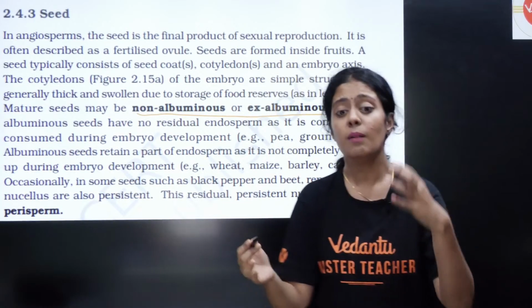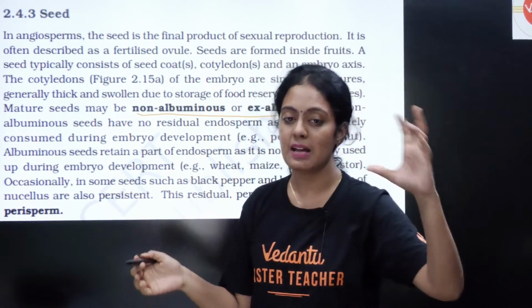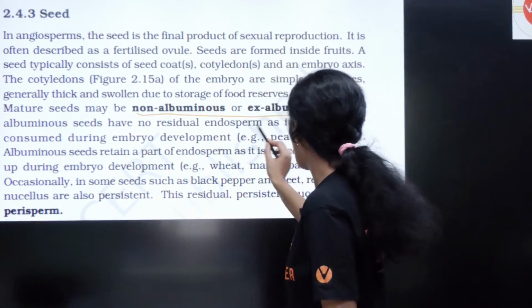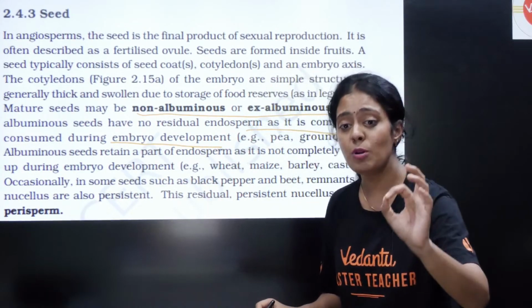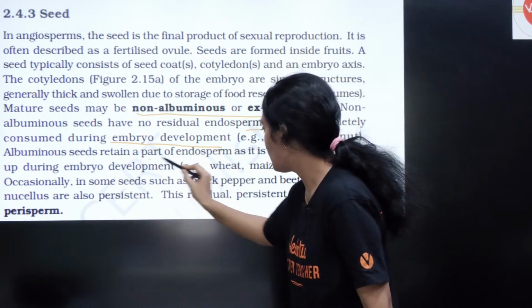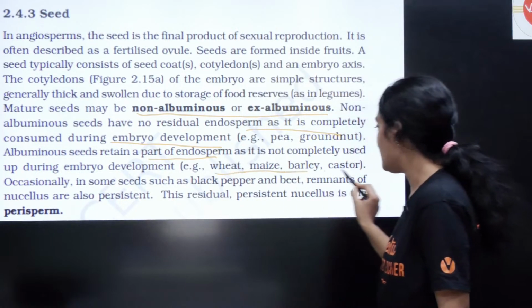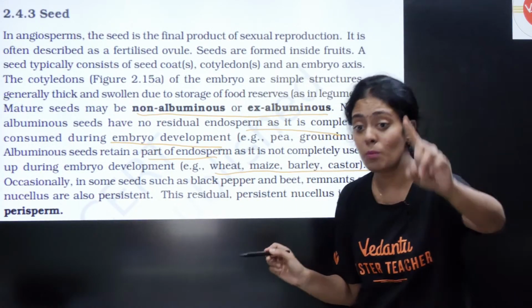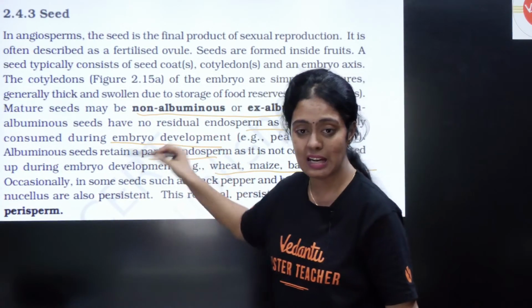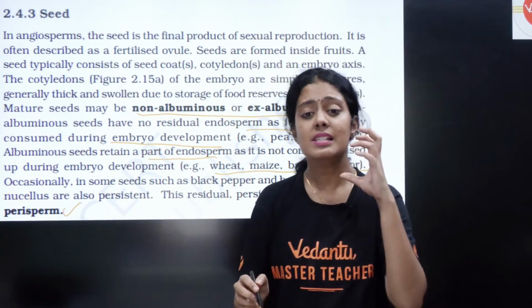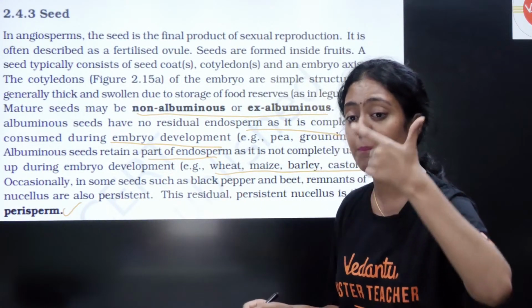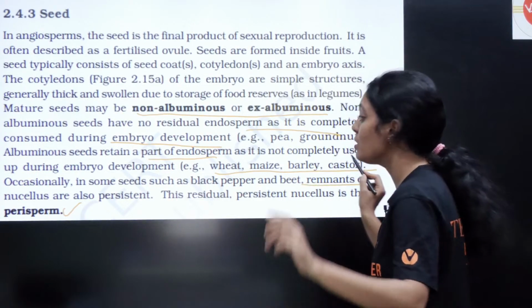நிறைய வாட்டி சொல்றேன் because this has repeated many times in your exam. They consume all the endosperm during the embryo development. Albuminous na, they retain some part of your endosperm. Example, wheat, maize, barley and castor. இன்னொரு முக்கியமான விஷயம் 2023ல கேட்டிருந்தாங்க இந்த question regarding perisperm. Okay, சில seedsல like black pepper, beet, the remnants of nucellus.